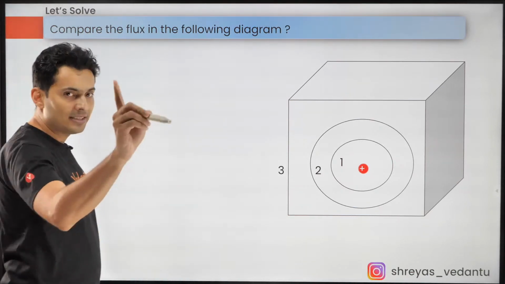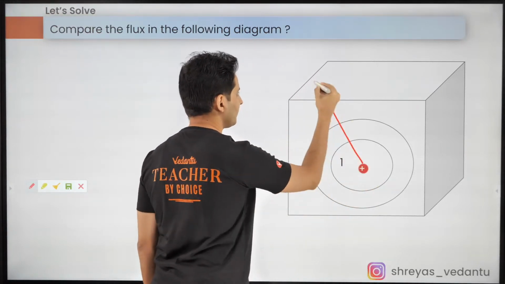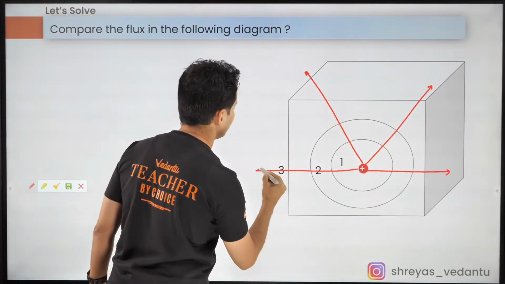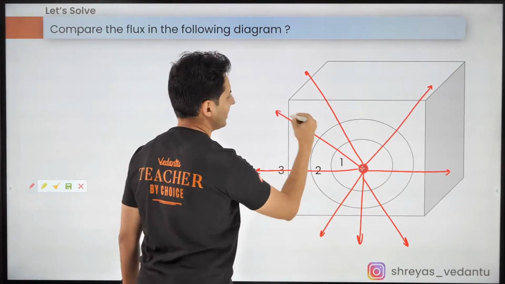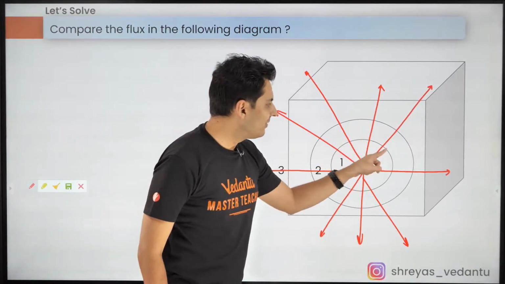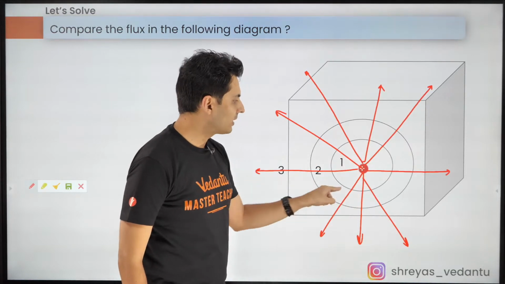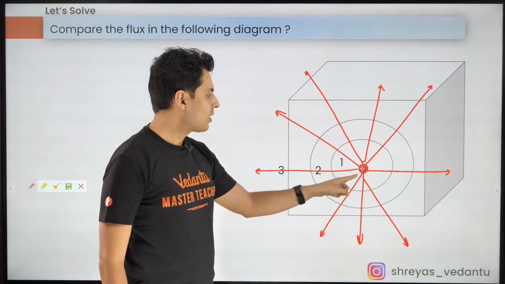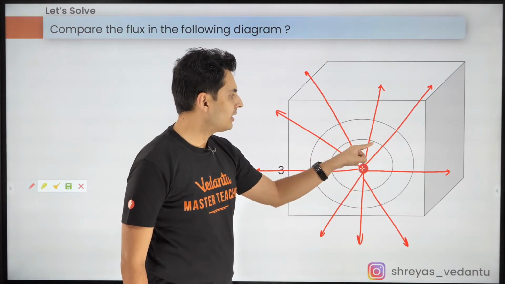First of all, if I draw the field lines, it will look something like this. It will go like this. There will be many more such field lines, but I'm just drawing a few of them. Now answer this. How many field lines, according to the way I have drawn, cross surface 1? Count it, guys. 1, 2, 3, 4, 5, 6, 7, 8, 9.